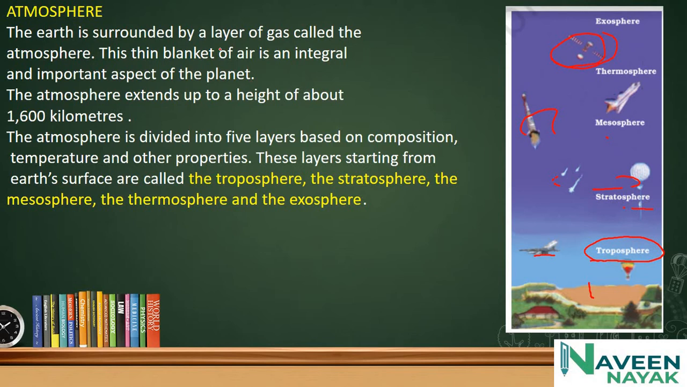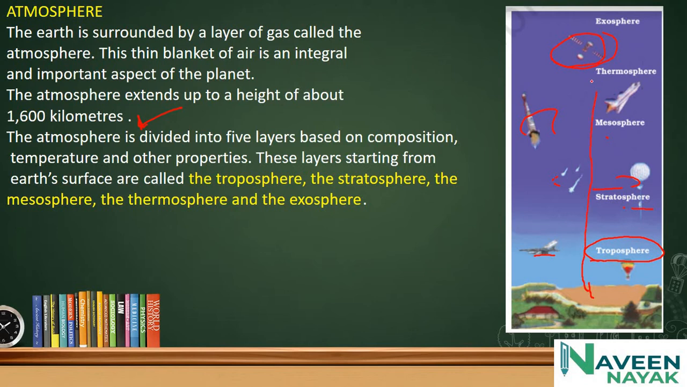The Earth is surrounded by a layer of gas called the atmosphere. This thin blanket of air is an integral and important aspect of the planet. The atmosphere extends up to a height of about 1600 kilometers. Remember this, 1600 kilometers. The atmosphere is divided into 5 layers based on composition, temperature and other properties. Remember these 5 layers: troposphere, stratosphere, mesosphere, thermosphere, exosphere.